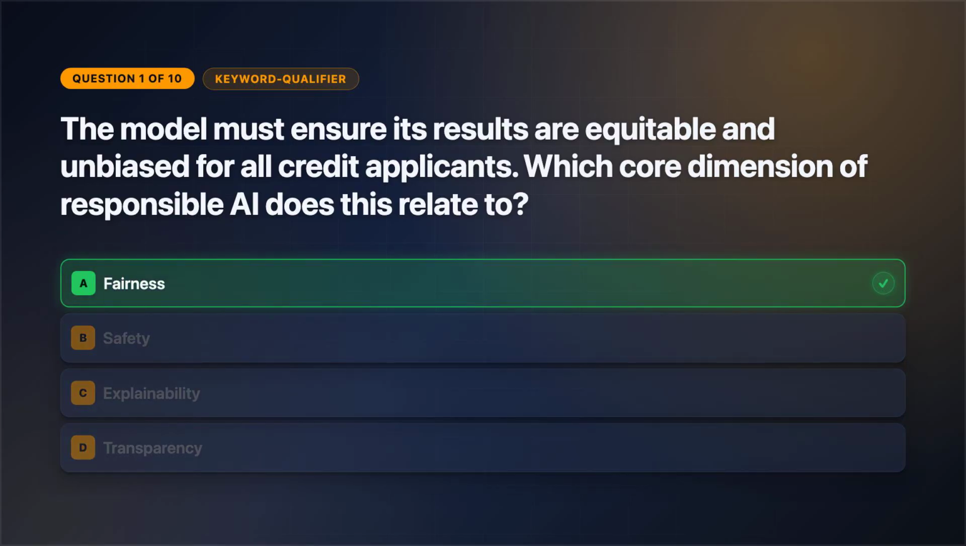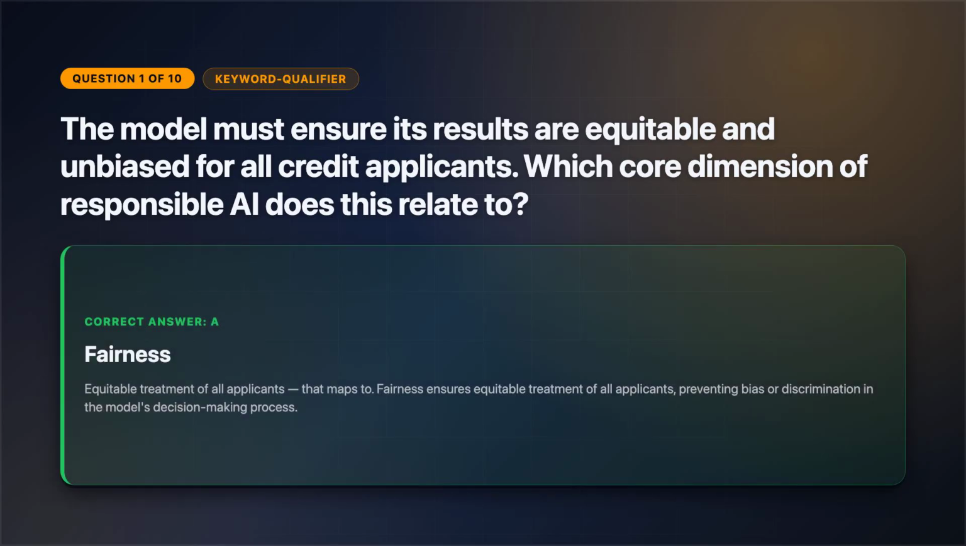The correct answer is option A. Equitable treatment of all applicants. That maps to fairness. Fairness ensures equitable treatment of all applicants, preventing bias or discrimination in the model's decision-making process.